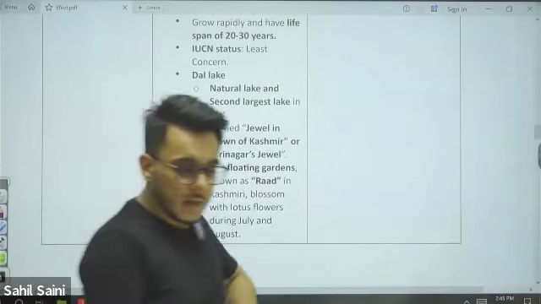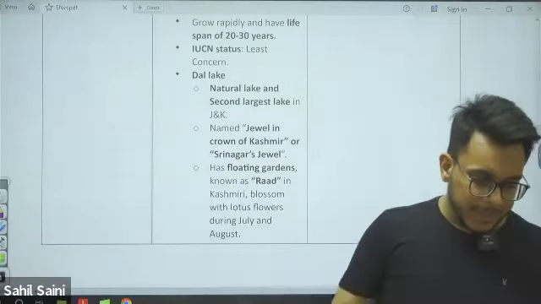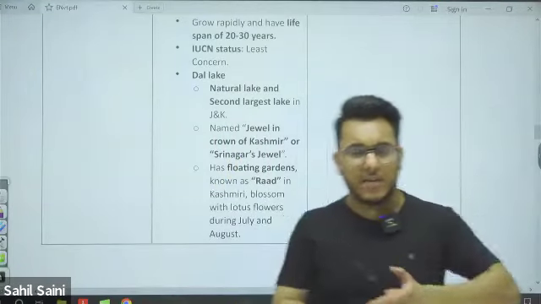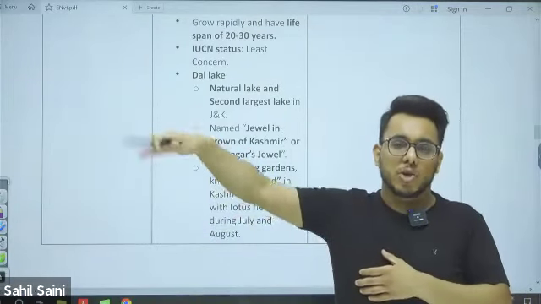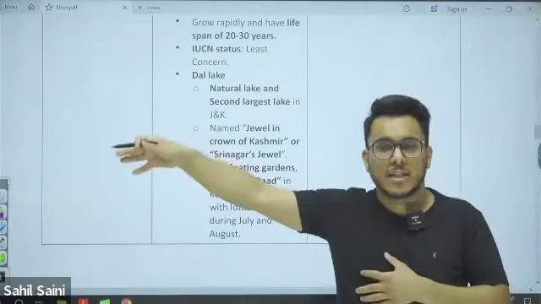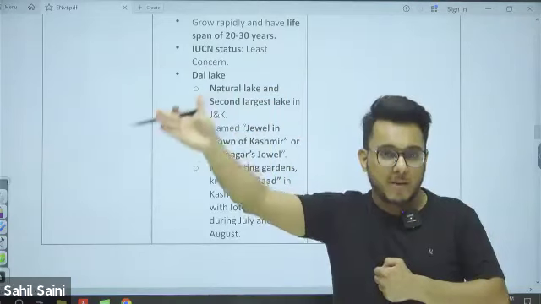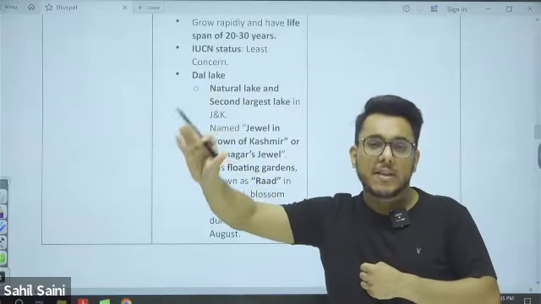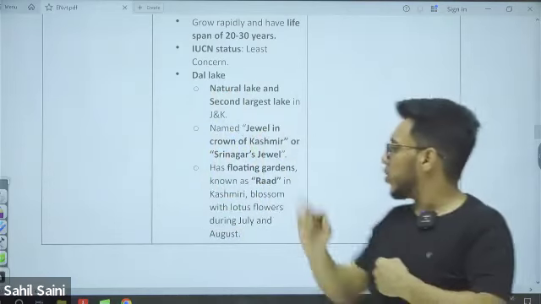Now, some important things with respect to the Dal Lake. So basically, guys, as we have the floating gardens in the Keibul Lamjao National Park in Manipur. Fine, floating gardens, floating vegetation. Already UPSC asked a question on that line. You might be knowing it also. Same way, there are floating gardens in the Dal Lake also.